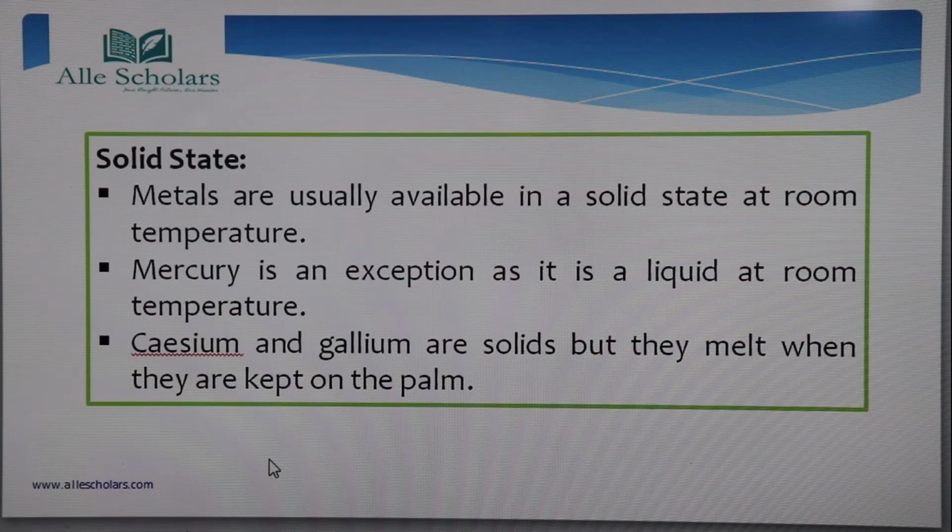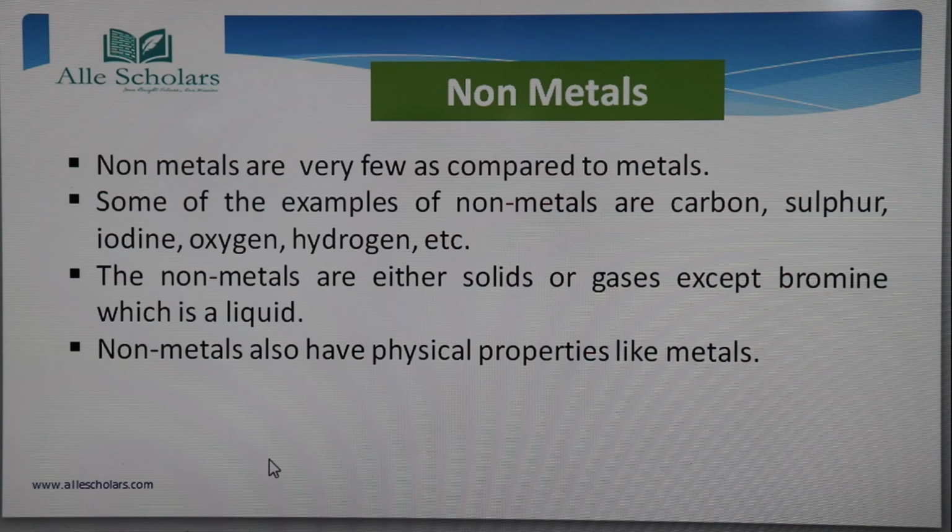Okay? So this was all about the properties of a metal. We have seen how metal has luster, that it is shiny, it has a high melting point, and it is a good conductor of electricity and heat. Okay, so all these, it is always present in the solid state. We have seen the ductility and malleability property of a metal. So all these we have seen. Now we will talk about non-metals. Non-metals are very few as compared to metals. Okay, metals are more in number, whereas non-metals are very few.